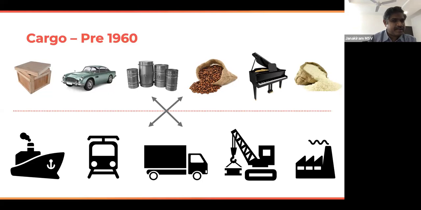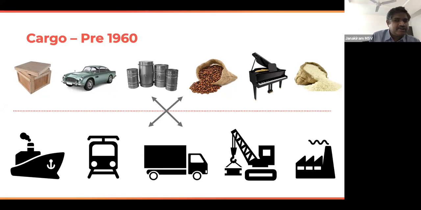For example, it's not a good idea to mix spices and coffee when shipping. It's not a good idea to mix and match automobiles with brewery. There are a lot of delicate things. There are very pungent spices. So it was very difficult for them to segregate and isolate them and still take advantage of the same vehicle or the same medium to ship these products from point A to point B.